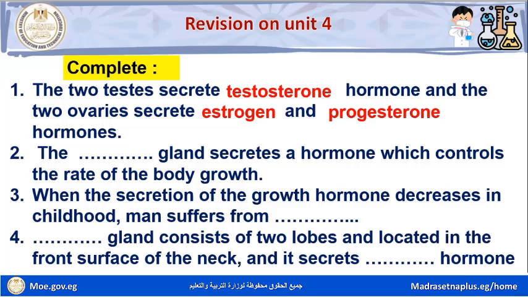Number two, the space gland secretes a hormone which controls the rate of the body growth. The pituitary gland secretes a hormone which controls the rate of the body growth.